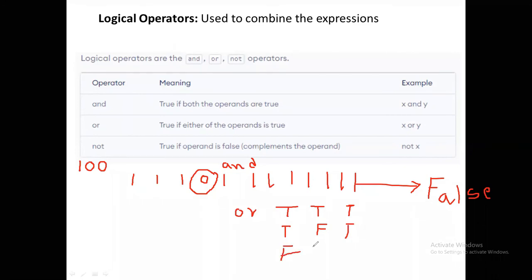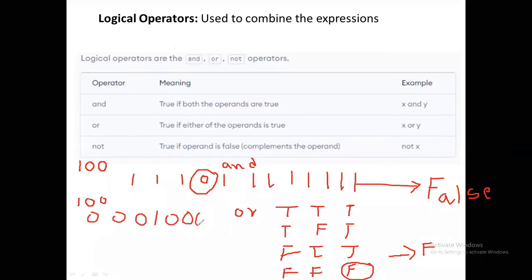Only if all the expressions are false is the resultant expression false. Otherwise, it is true. Now, same example: there are 100 expressions in one statement, all false except one. Now, this results true only.